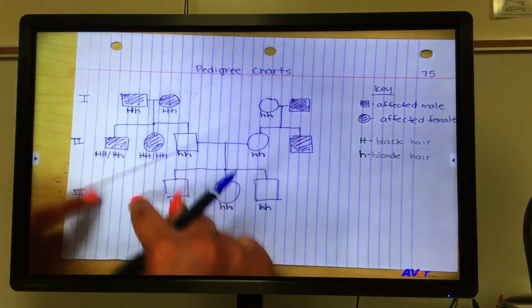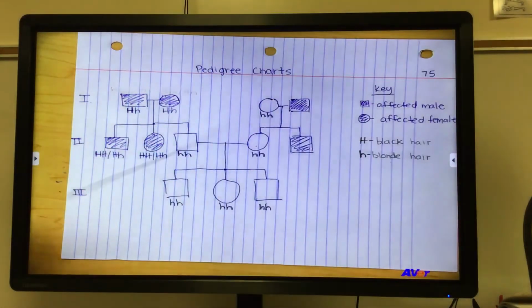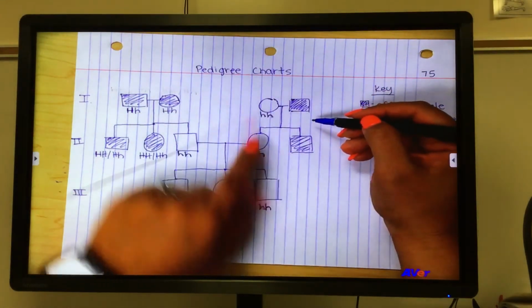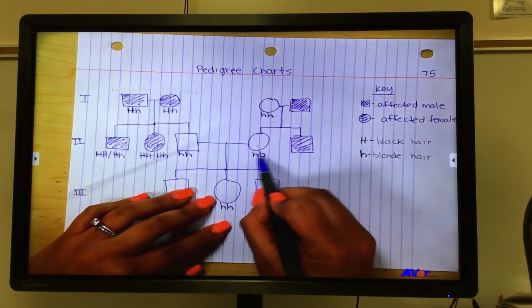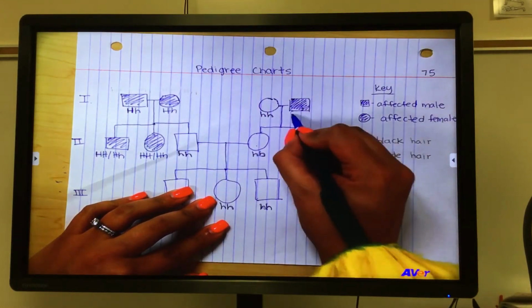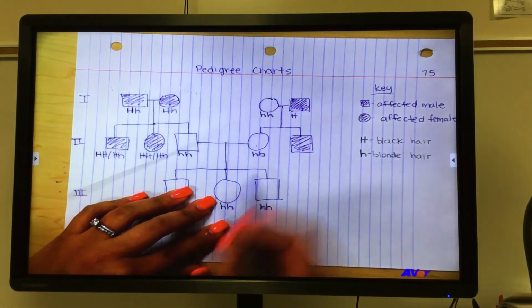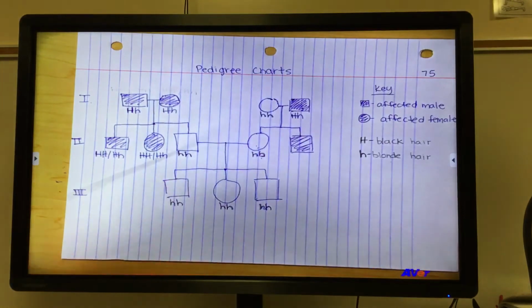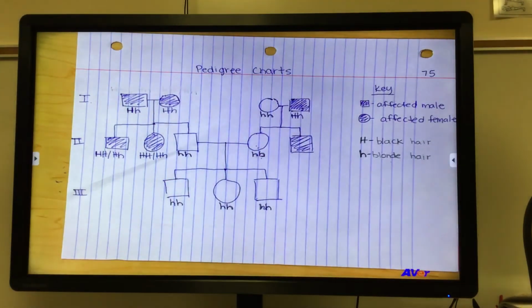Now, if we had more lineage from these two, we might be able to figure it out, but right now we don't. Okay, and so let's go back up here. This family had an individual with little h, so that tells us that this dad, we know it has the big H because it's shaded, had to have a little h in order to donate that little h to his daughter. So this is how you can hide traits.